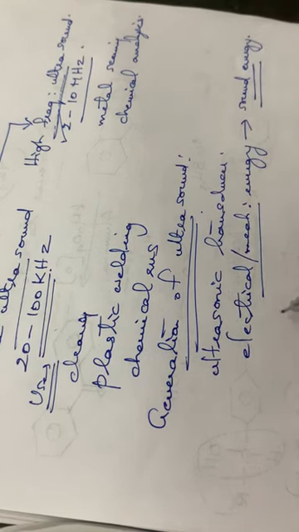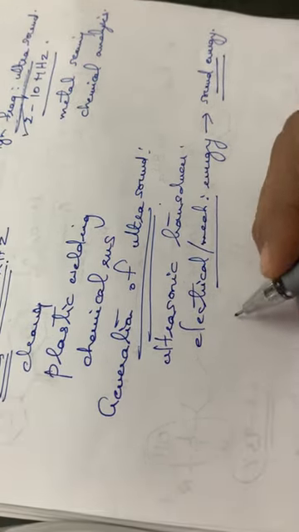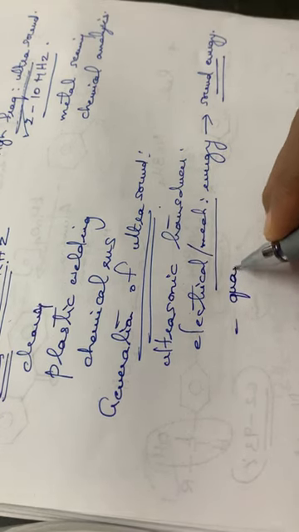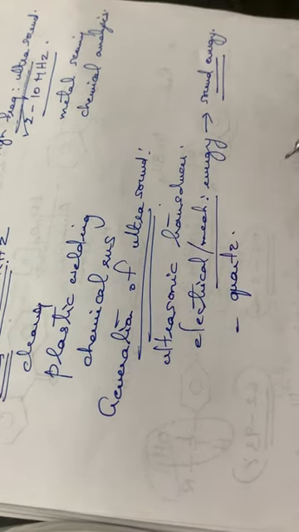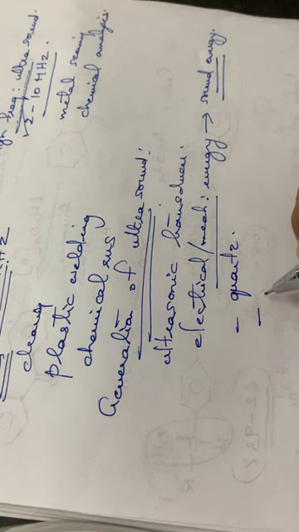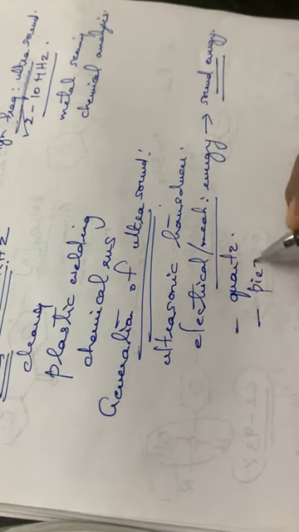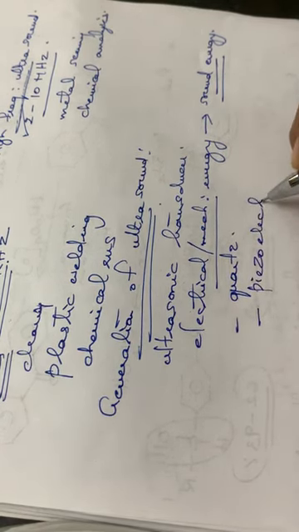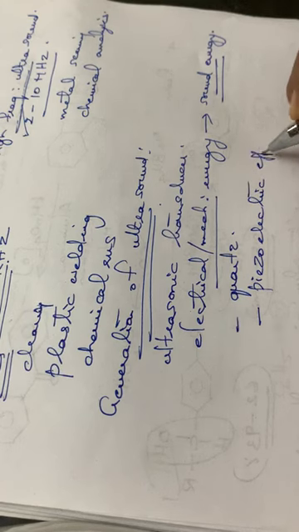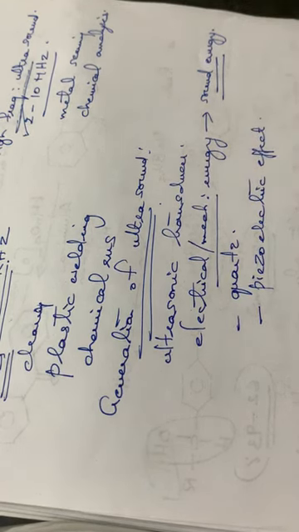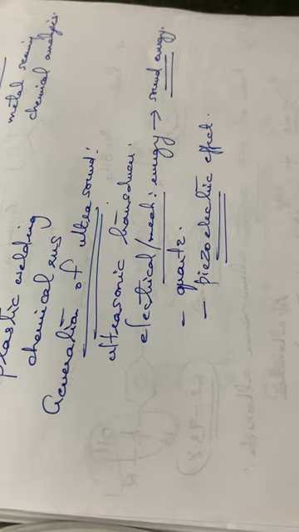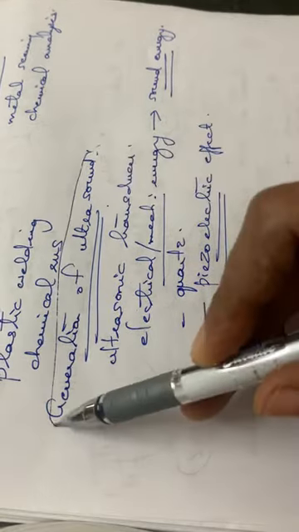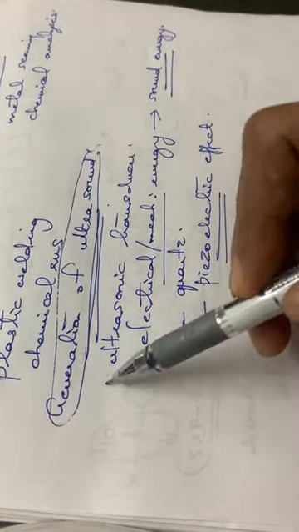And again, ultrasonic transducers are made up of cords, and they work on the principle of the piezoelectric effect. Regarding the generation of ultrasound, you have to note these points.